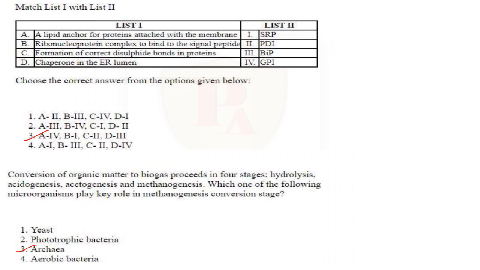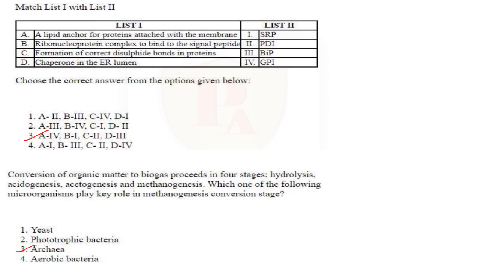Then match list 1 with list 2. A lipid anchor for proteins attached with the membrane: GPI. 3 is the answer. Only A4 is given in 3. Then ribonucleoprotein complex to bind to the signal peptide: SRP, signal recognition particle, found in, I think, the endoplasmic reticulum.